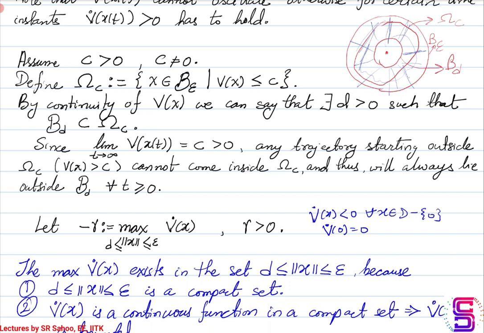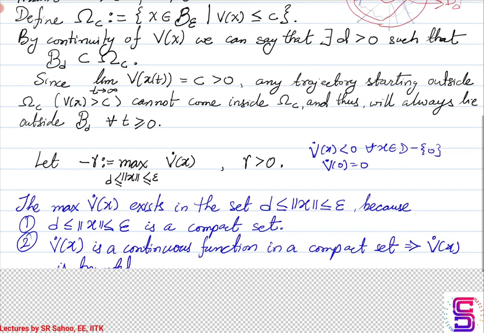For all those points, calculate the value of V dot. Where would V dot map to? They will all map to some negative value. Why? Because V dot is negative definite. Now, from all the values that you have got for all these points, you see what is the maximum value that you get. This maximum value is going to be a negative value. Let us denote it by minus gamma, where gamma is greater than 0.